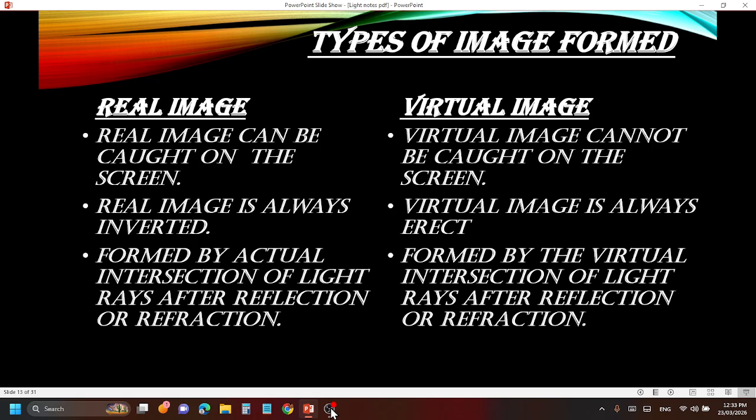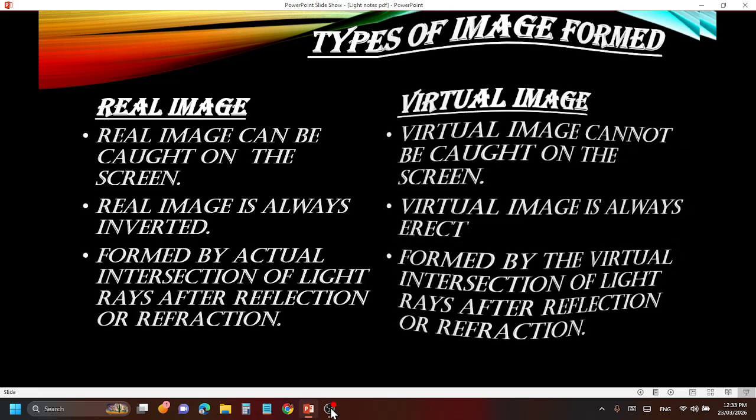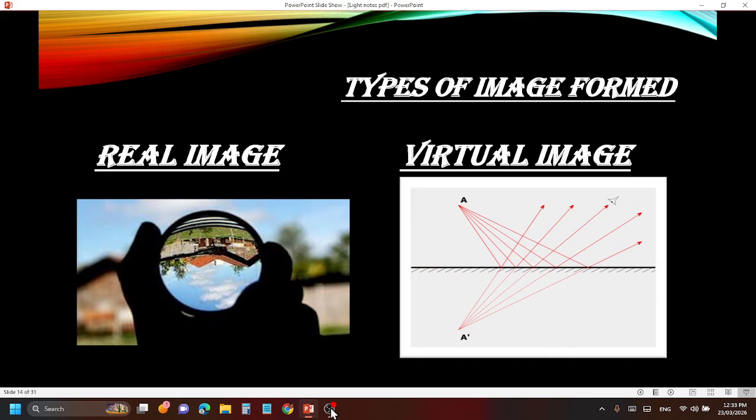Next, virtual image is always erect. Means it is always up and straight, not like that upside inverted in the real image, and formed by the virtual intersection. Simple. Real image is real, virtual image is virtual. Don't write that definition in exam. Real images can be caught on the screen. Virtual cannot be. Real image is inverted. Virtual image is always erect. That's it. Remember? Sorted.